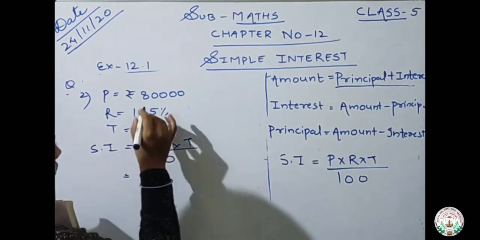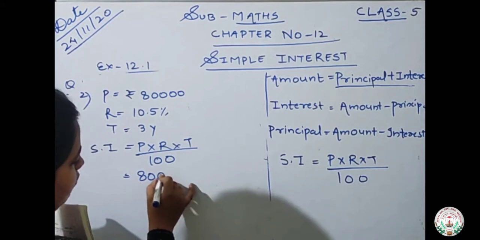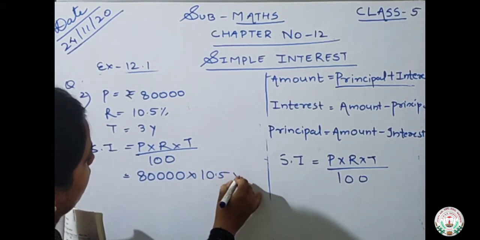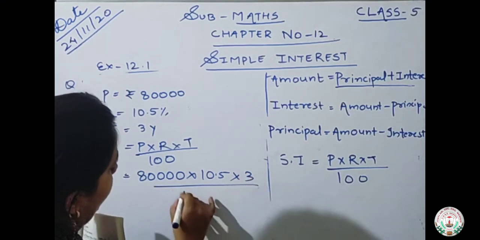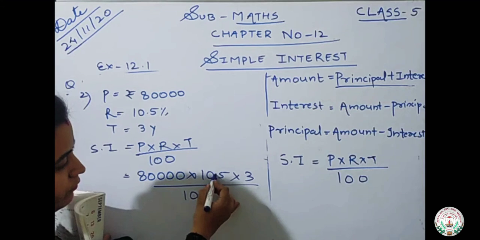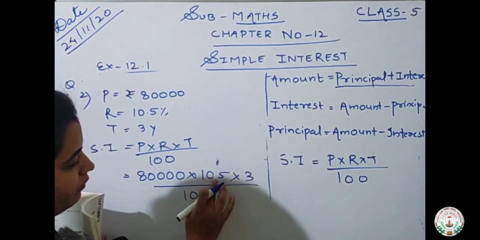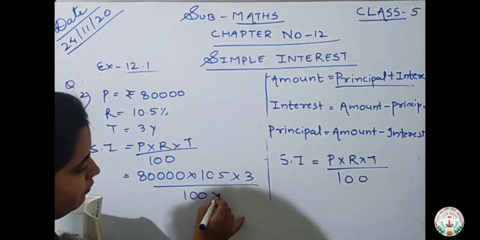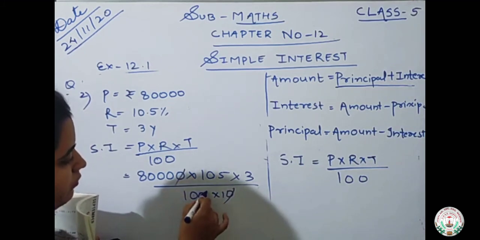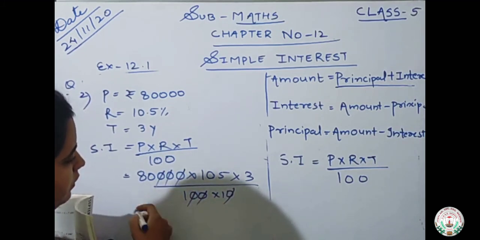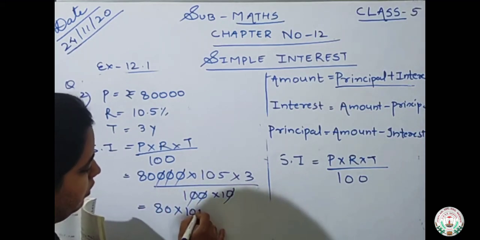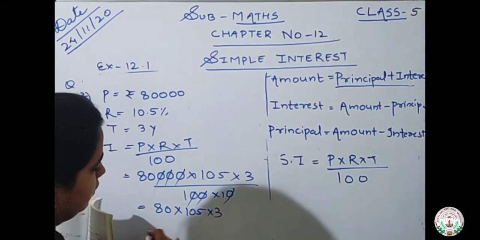Okay, so principal is 80,000, rate of interest is 10.5 into year is 3 upon 100. As you can see here, decimal comes, so first we will remove the decimal. One place of decimal is here, so we will multiply with 10. Okay, 10, 10, 10 cancel out. So what is left out? 80 into 105 into 3.